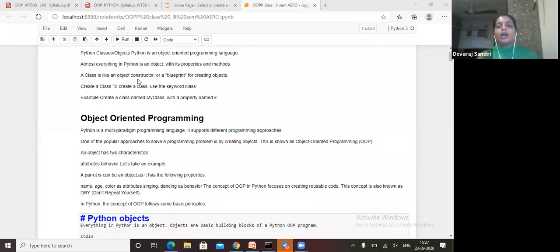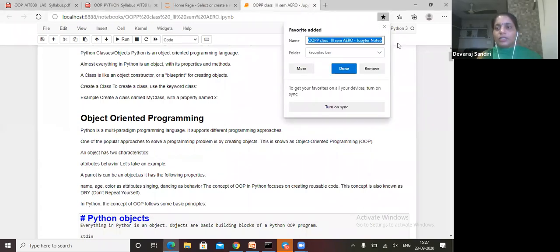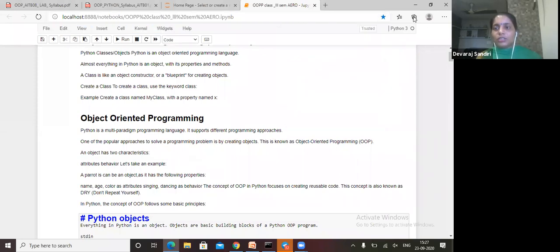A class is like an object constructor or blueprint of... one minute. What is going on here?